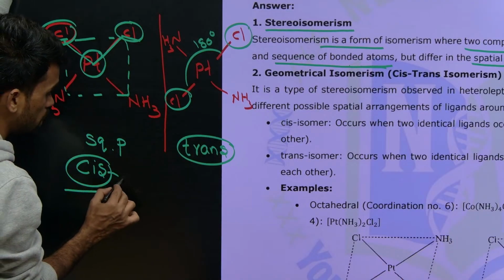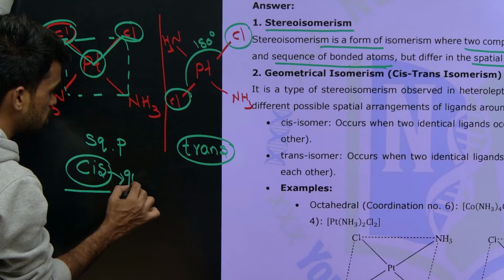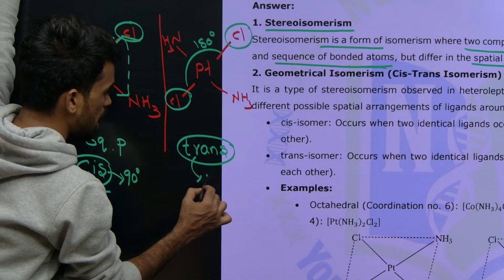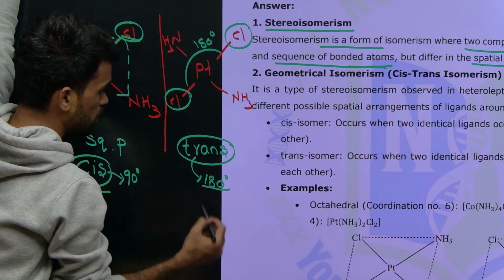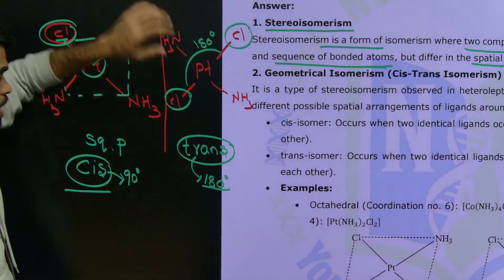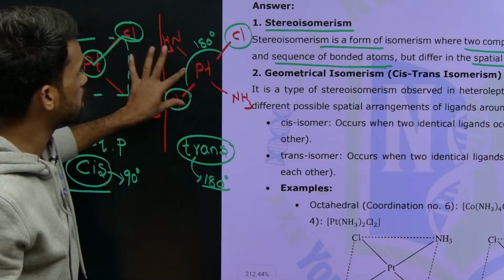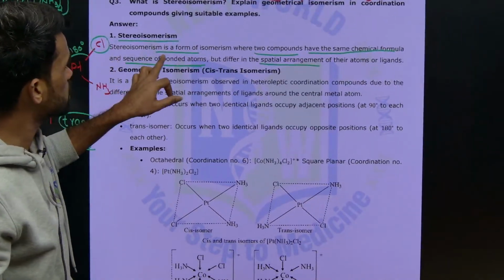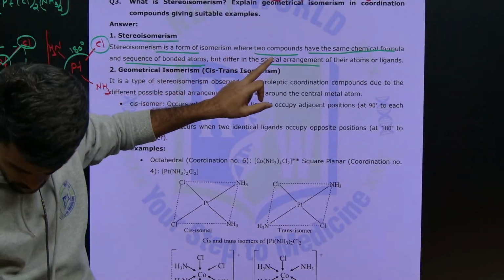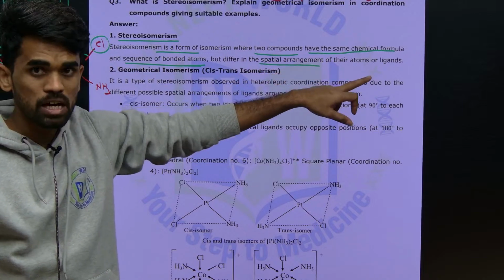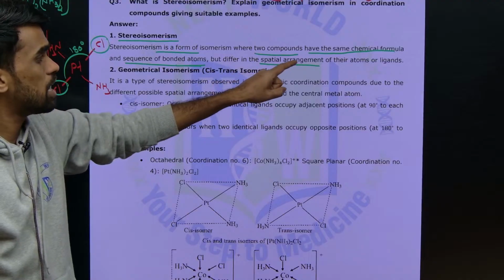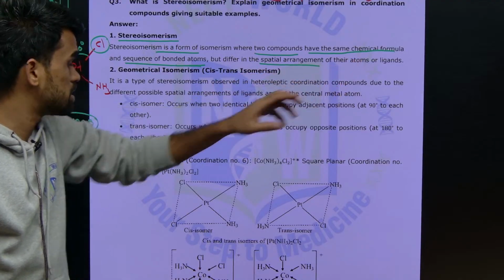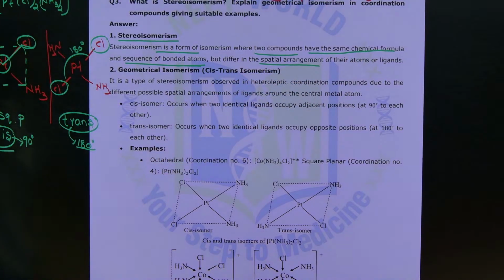Cis isomers are 90 degrees to each other, whereas trans isomers are arranged, ligands are arranged 180 degrees to each other. Same ligands are at 180 degrees to each other. Okay. Hope this is clear. Now just read this once again. So stereoisomerism is a form of isomerism where two compounds have same chemical formula and sequence of bonded atoms, but differ in the spatial arrangement of atoms or ligands. Yes, the spatial arrangement of ligands is different now.